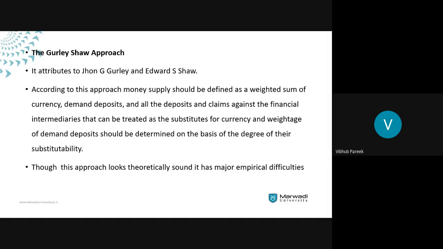The problem is that it is equally difficult to assign appropriate weights. You cannot provide weightage to different forms of money. So that is the problem which is always there.